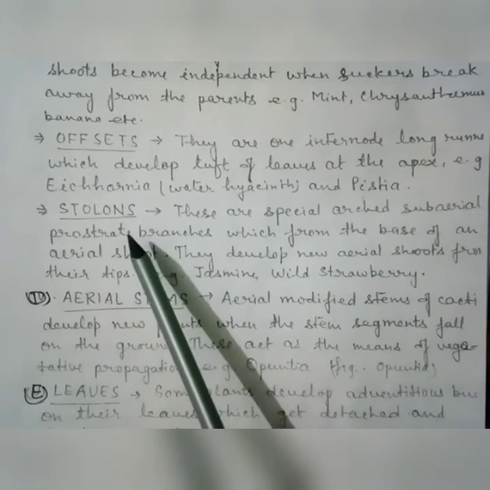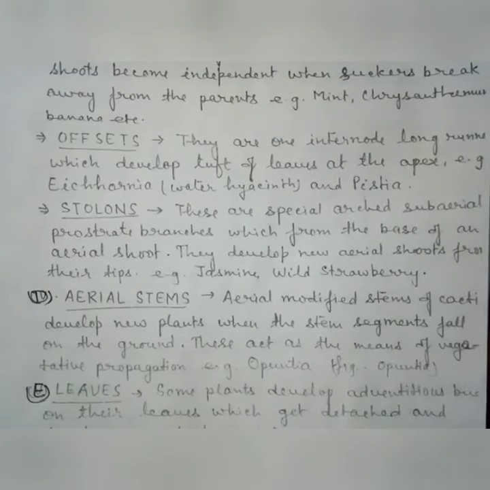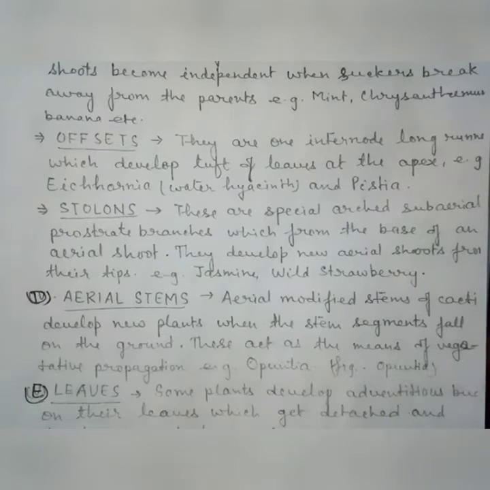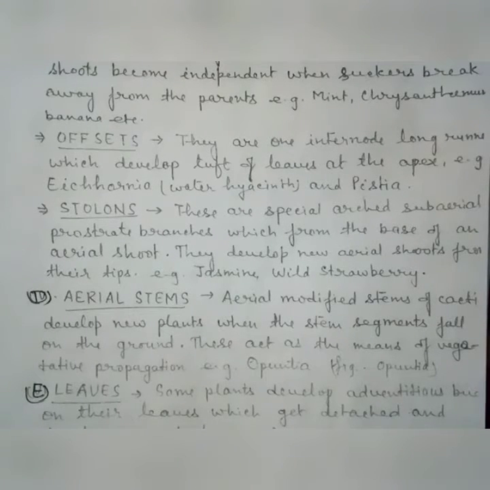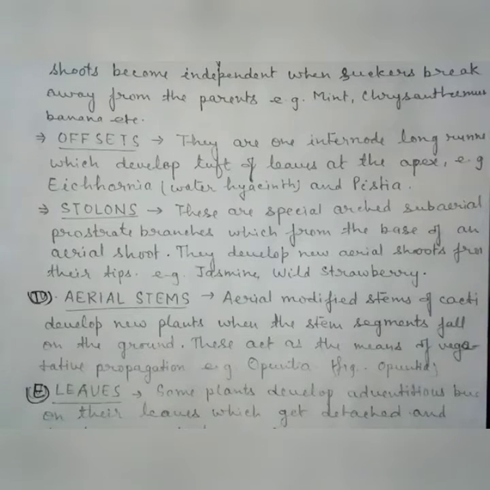The next example is stolons. These are special arched subaerial prostrate branches of the plant which form the base of aerial shoots. They develop into new aerial shoots from their tips. For example, jasmine and wild strawberry. Let us see this figure.